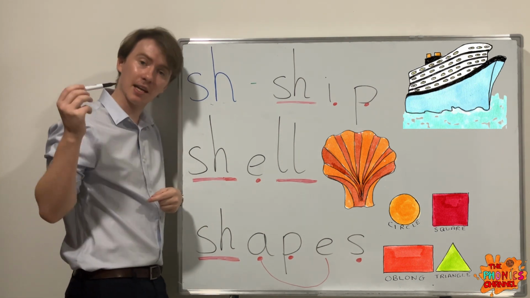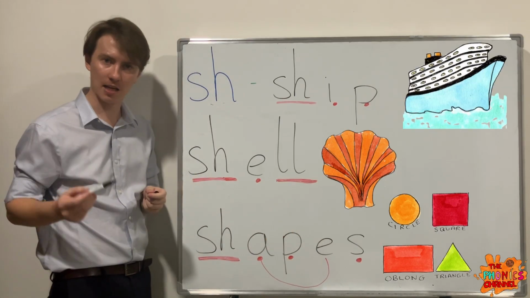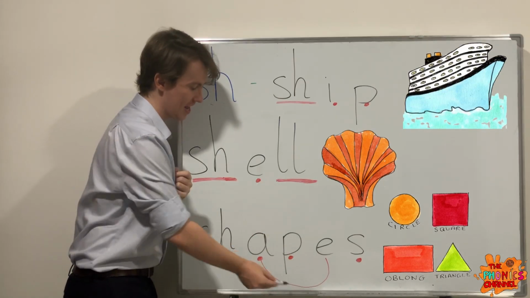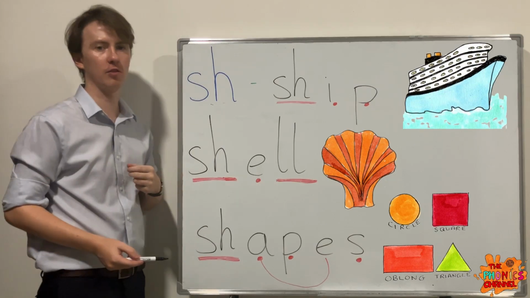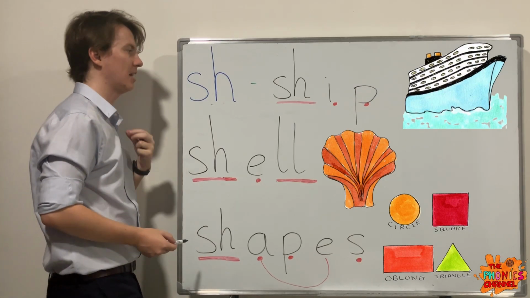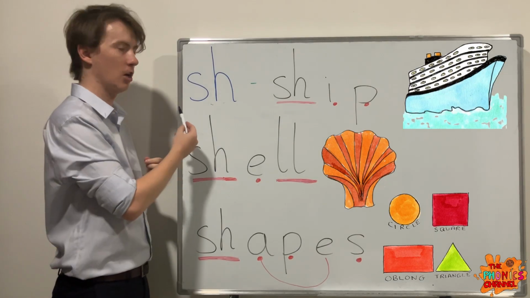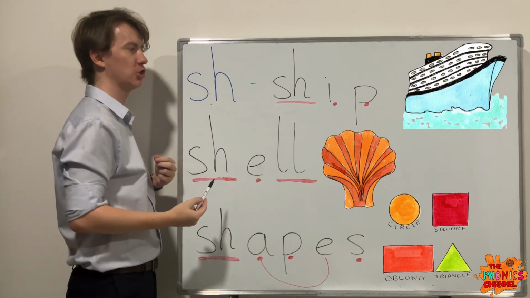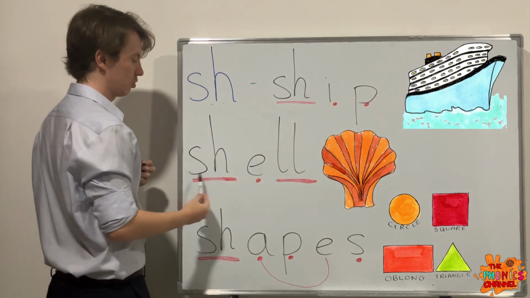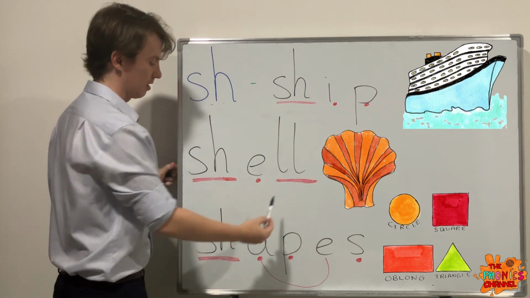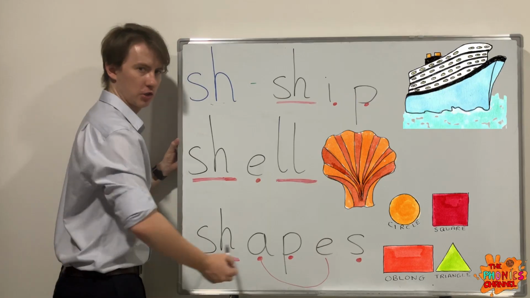So let's count the number of letters. 1, 2, 3, 4, 5, 6. 6 letters. How many sounds? Sh, a, p, s. 1, 2, 3, 4. 4 sounds. Great. So now let's go through them all again together. Make sure you're joining me at home with this. Sh, ship. Shell, sh, o, shell. And shapes. Sh, a, p, s. Shapes.